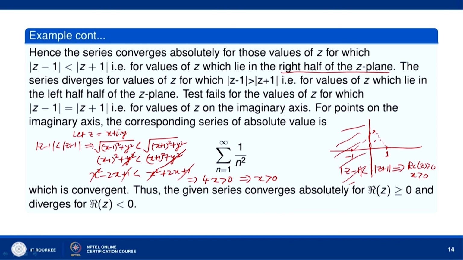Okay. So, the series converges absolutely for real part of z greater than or equal to 0, that is x greater than or equal to 0. For x greater than 0, we find from here. For x equal to 0, we have seen separately that the series is absolutely convergent and diverges for x less than 0.